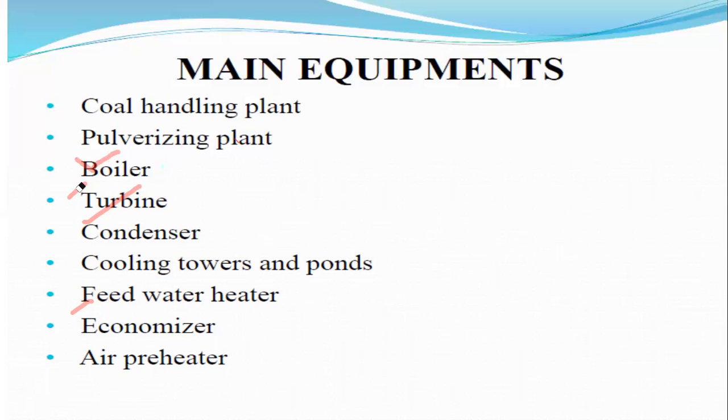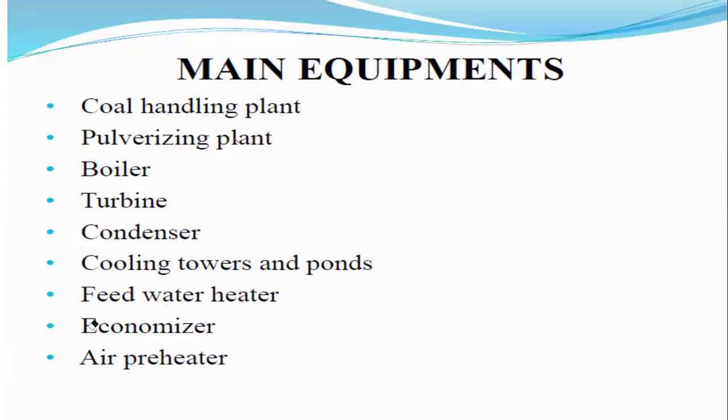Next, coming to the selection of the site of a thermal power plant. Before selecting the site, we observe some points. The first one is the availability of water. We require a large amount of water for converting into steam energy. That's why if the thermal power plant is near a pond, it gives more advantage.